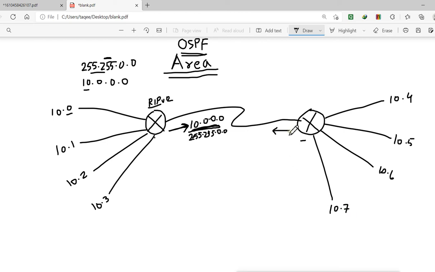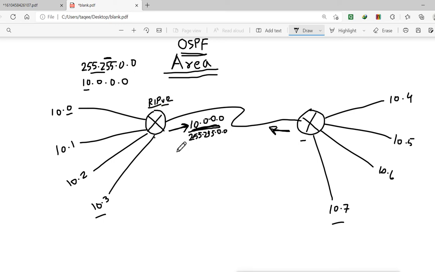This router says I am having network 10, because it is not supporting VLSM, this classless subnetting. Then this router also says I am also having network 10, so they will say okay, I have it, you have it, then no need to go that side, and from here no need to go that side. So it will not send. If someone sends packet data from this network to this network, it will not reach, because the router says this network is on my side, it does not have it on the other side. The whole network 10 is on my side. This router will say the whole network 10 is on my side, so they will not exchange any packet. And that is why we have RIP version 2.